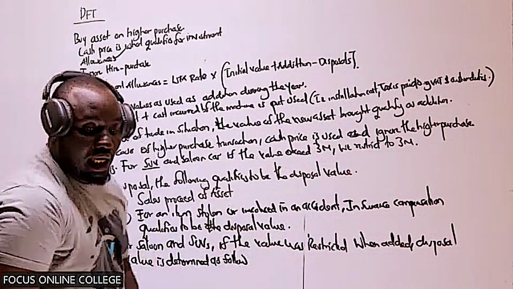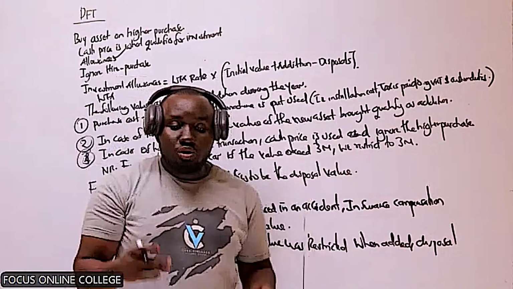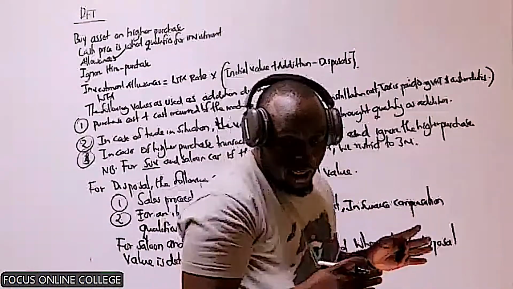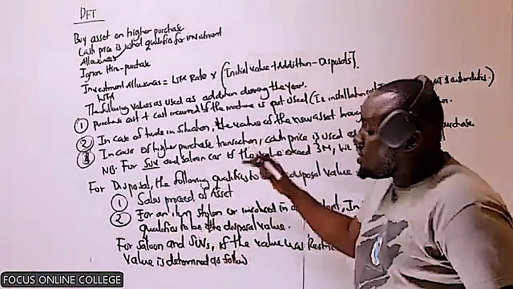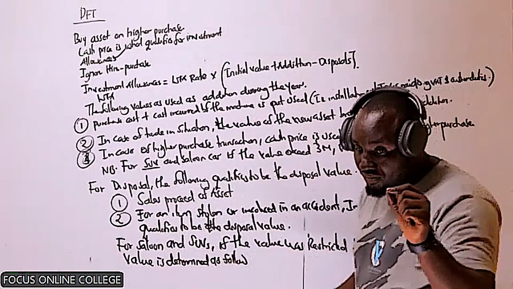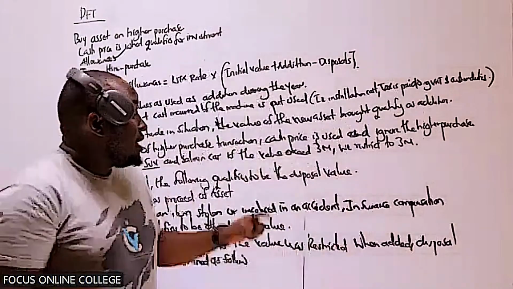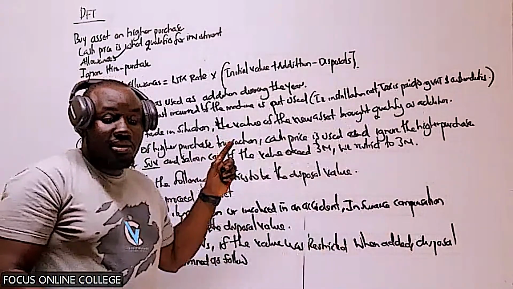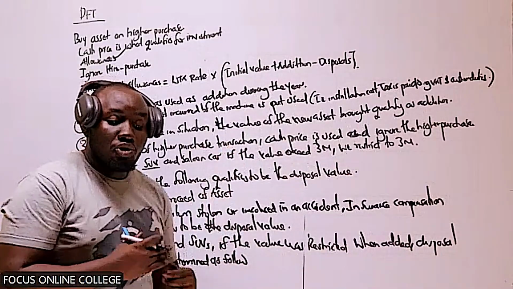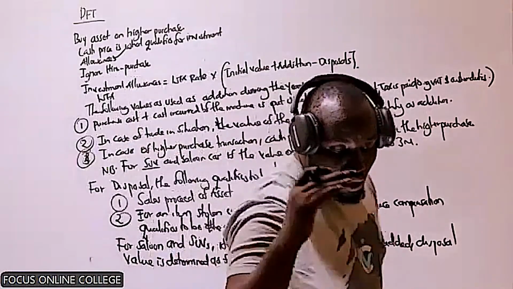So if you're disposing an asset that was restricted during addition, are we together? The disposal value should also be restricted. I am saying that if when you're adding an asset, the asset was restricted, it therefore goes that when you're disposing, the asset should also be restricted.